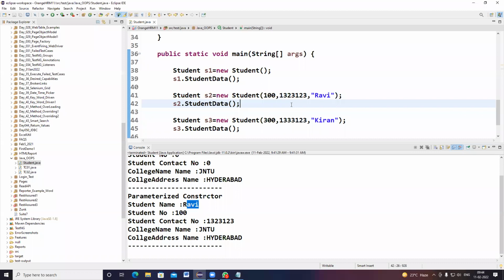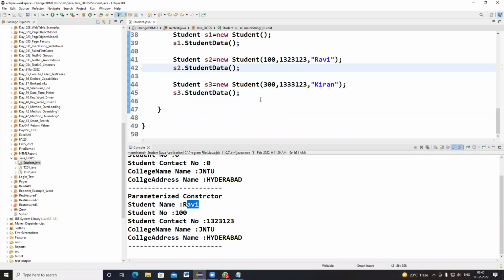There are two types of constructors: the default constructor and the parameterized constructor. While creating the object itself we can assign the values. So this is called constructor with parameter. Where we are going to use this concept, we will discuss later. So this is the first concept in constructor.